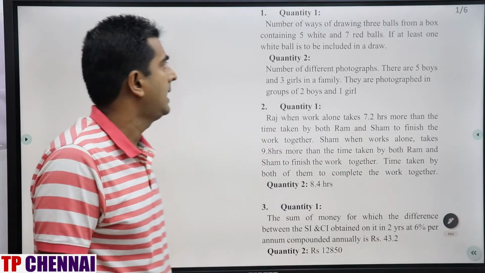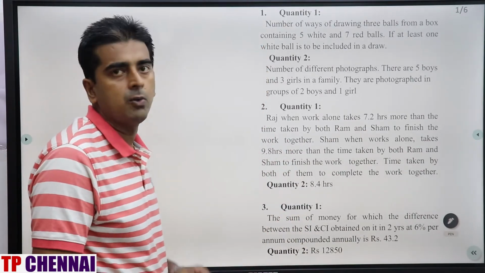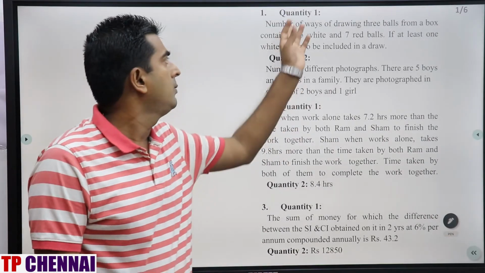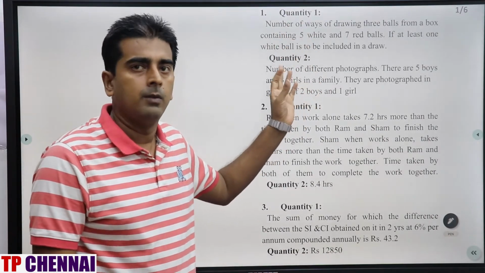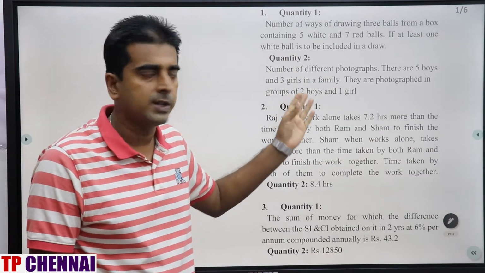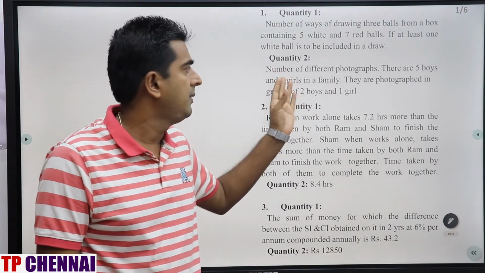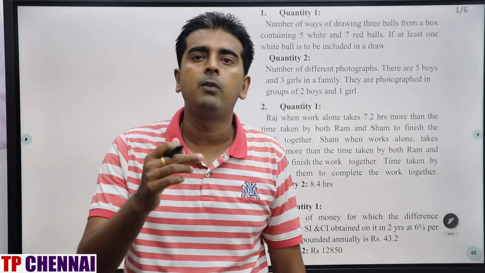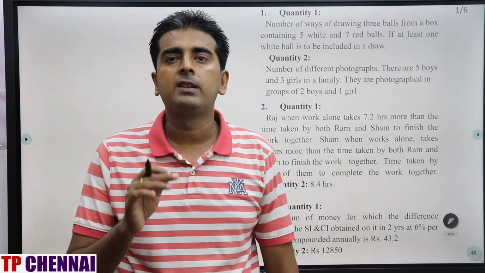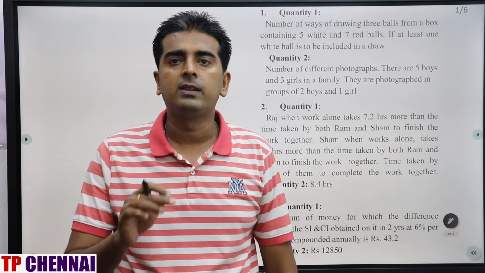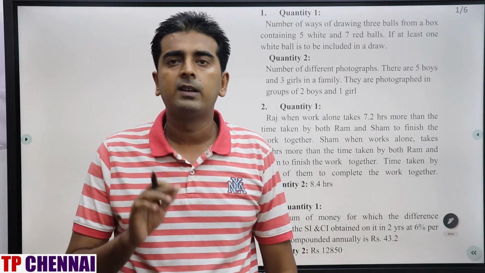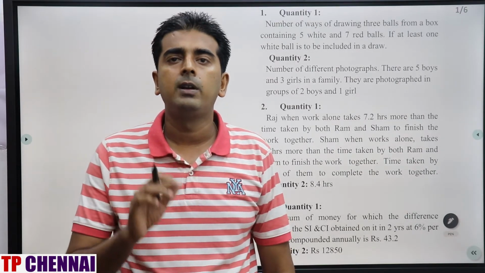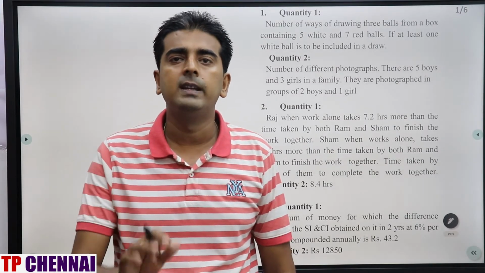Okay, so now we will start with quantity 1, quantity 2. So basically what's the meaning of quantity 1, quantity 2? You have quantity 1 which has one statement or question, then you have quantity 2 which has one statement or question. You need to solve both and then compare whether quantity 1 is greater than quantity 2, or quantity 1 is less than quantity 2, or quantity 1 is greater than or equal to quantity 2, or quantity 1 is less than or equal to quantity 2, or quantity 1 is equal to quantity 2, or C and D, right?